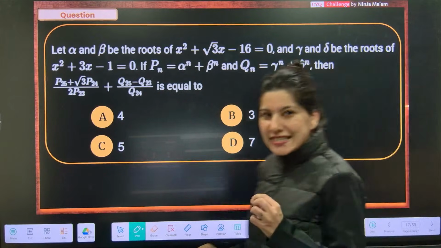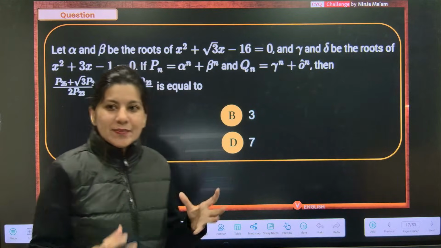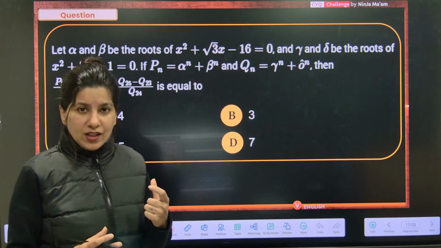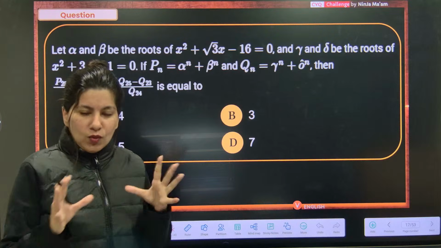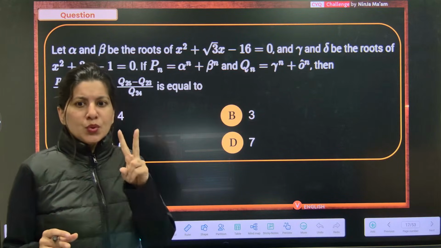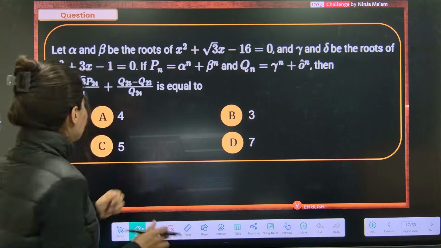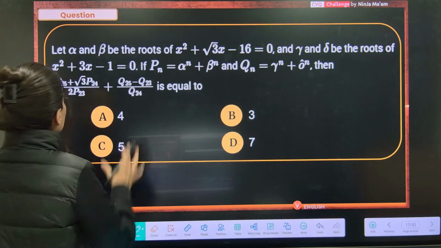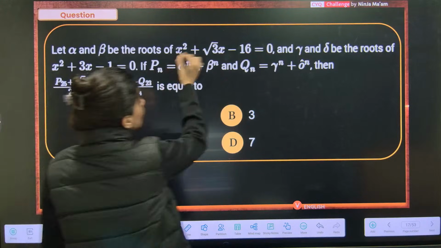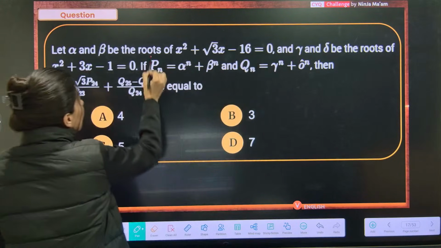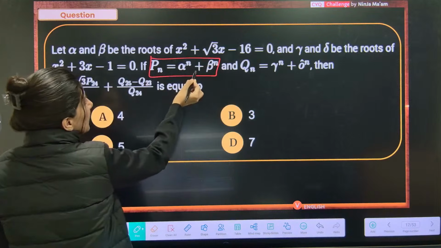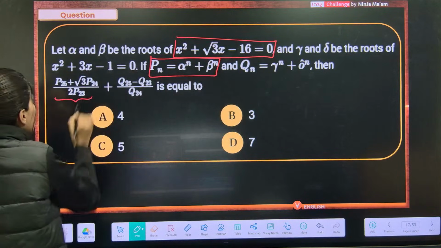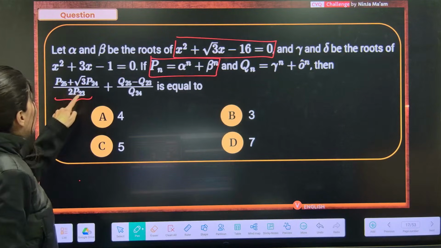Now if you've understood the concept, this is slightly one step ahead. Two quadratic equations, so Newton's formula will be applicable twice. First of all, alpha and beta are roots of this equation, and Pn is this. Looking at this expression, I get the sequence 25, 24, 23.